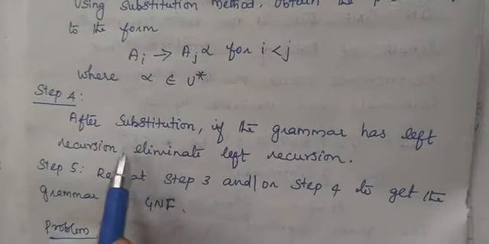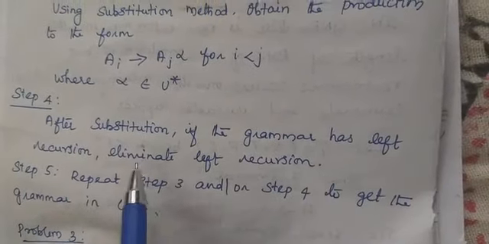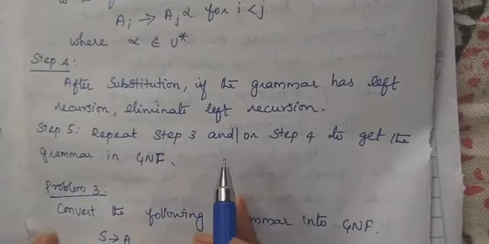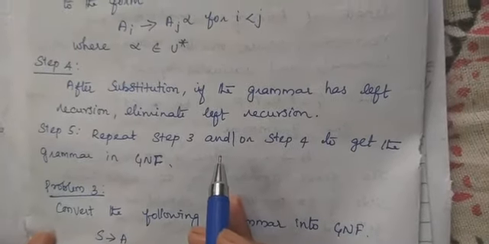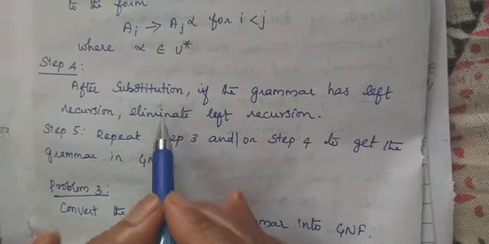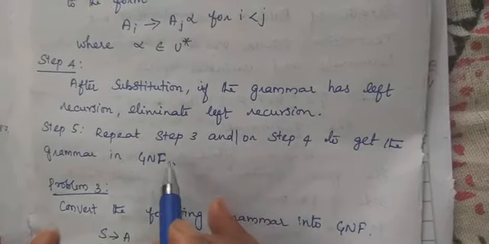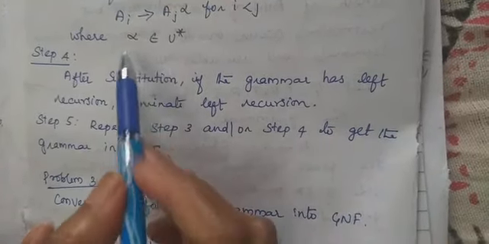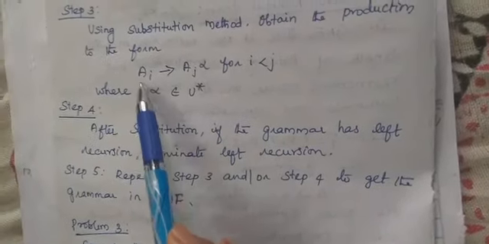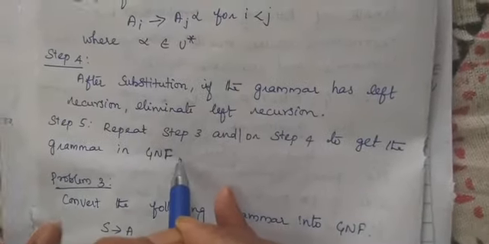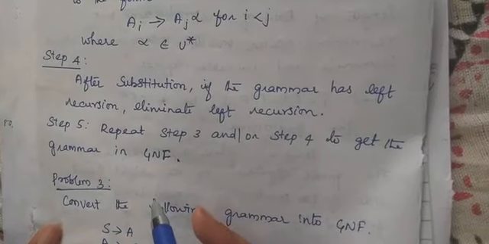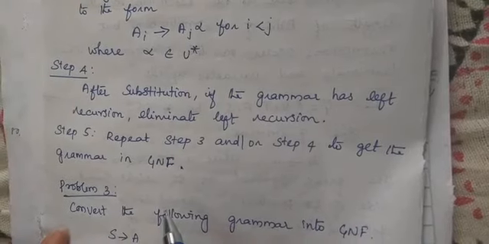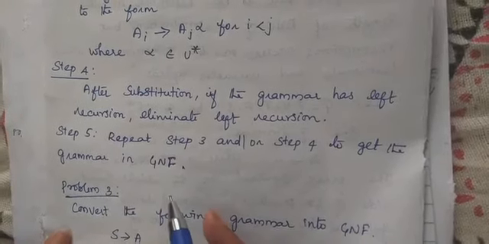Step 4: after substitution, if the grammar has left recursion, what is left recursion? If we have the same symbol on the left hand side and at the start of the right hand side, that is called left recursion. If it is there, it has to be eliminated. Then repeat step 3 and or step 4 to get the grammar in GNF. We have to repeat the substitution method to get the grammar in GNF. So this is the algorithm. We need to apply this algorithm in problems and convert the grammar into GNF. In the next video we will solve a problem using this algorithm. Thank you.